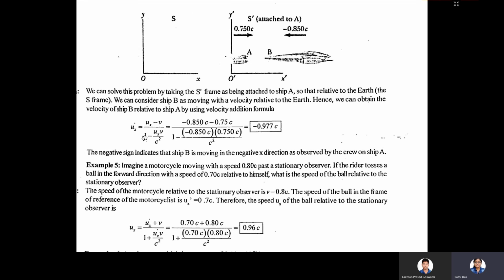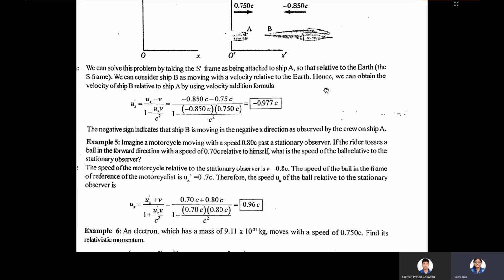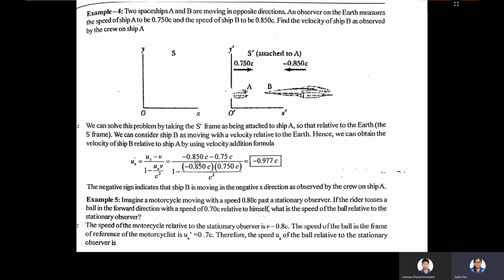And what will that be? If we consider the spaceship velocity Ux prime, that is related to the S prime frame, and the S prime frame is attached to the A observer. So Ux prime is (Ux minus V) divided by (1 minus Ux V by c square). Put in these values, Ux equals 0.850 c and V equals 0.75 c, and you will get minus 0.977 c.